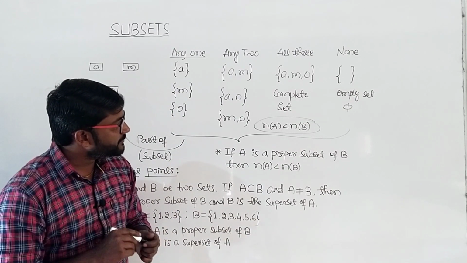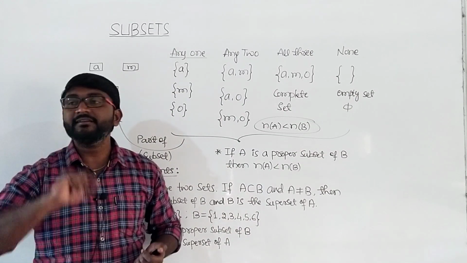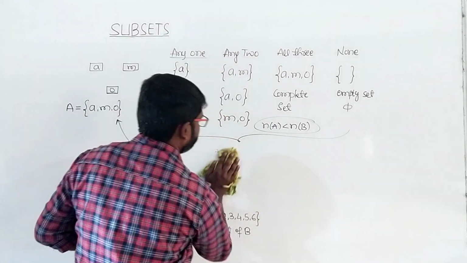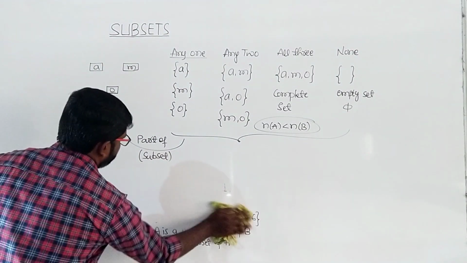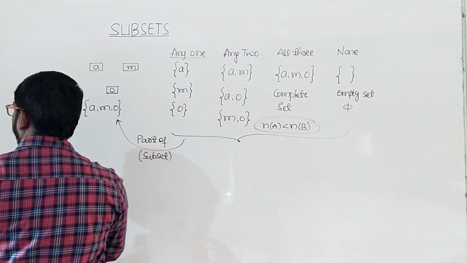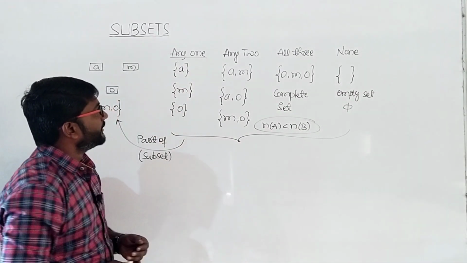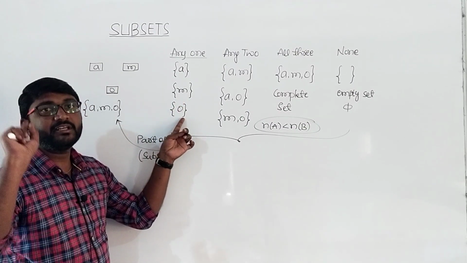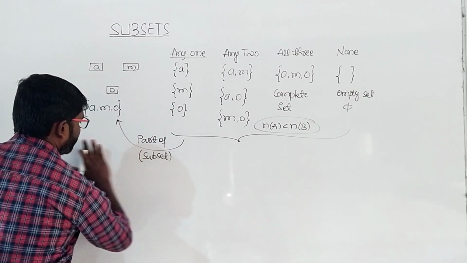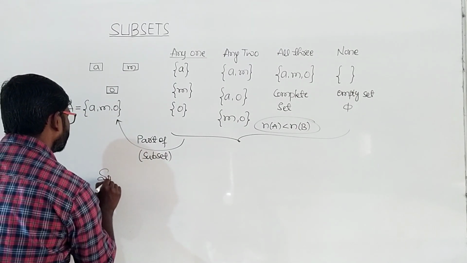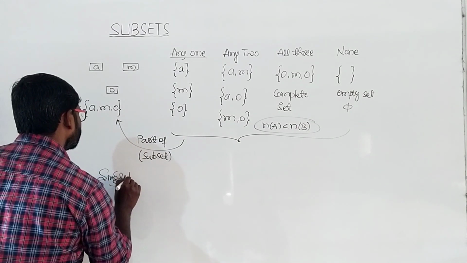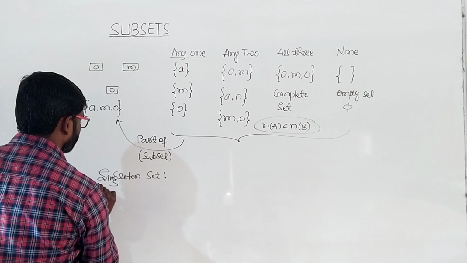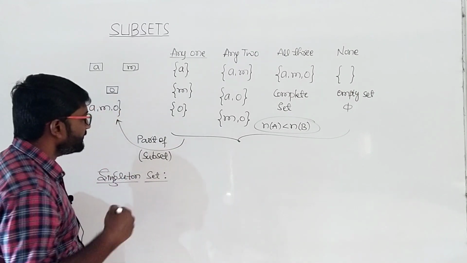And then there is one more concept in this, that is the singleton set. Let us give the definition for the singleton set. Observe these sets now. In this set you have only one element. Again here you have only one element. Again here you have only one element. So the next one is the singleton set.